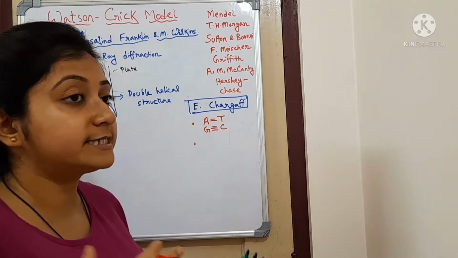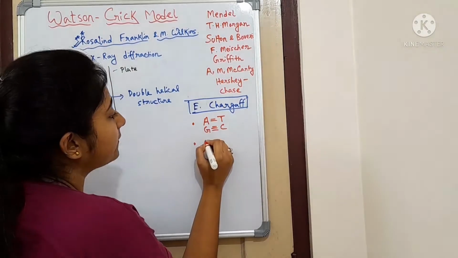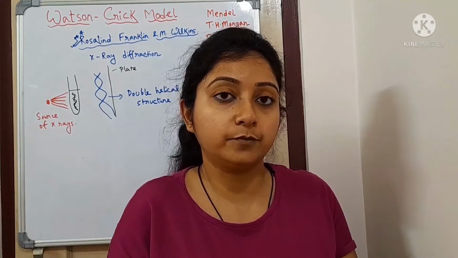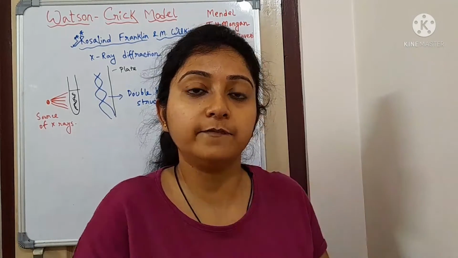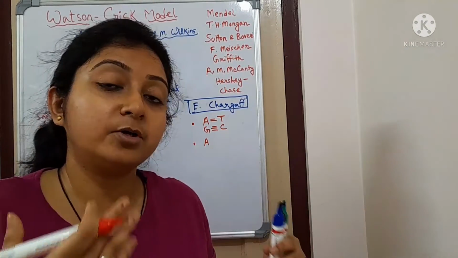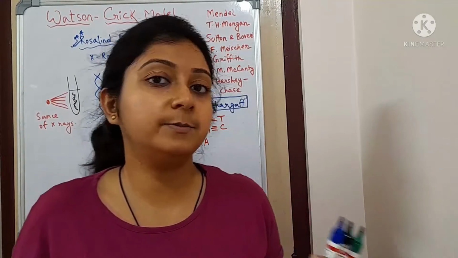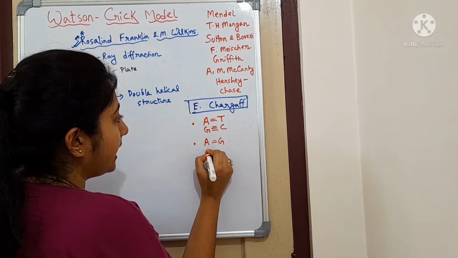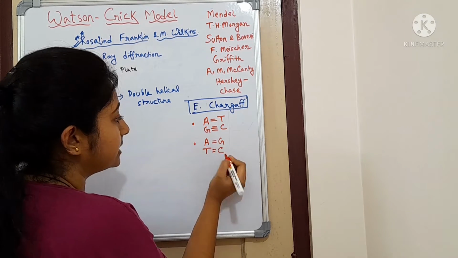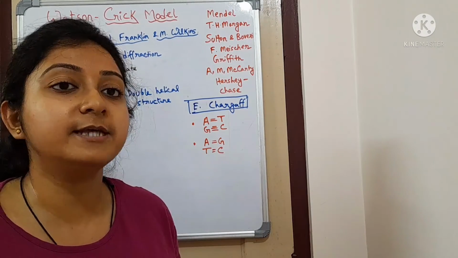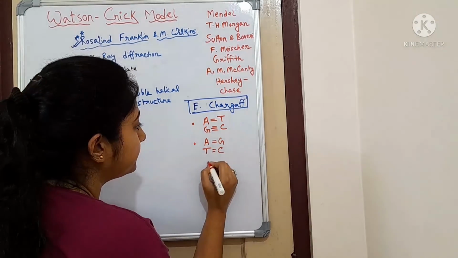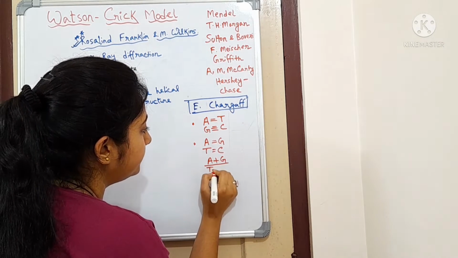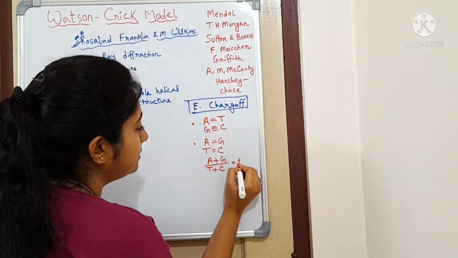Then Chargaff gave the second rule. If adenine is forming a bond with thymine and guanine is forming a bond with cytosine, it is obvious that the number of adenine and the number of thymine, that is the number of purines and the number of pyrimidines, will be similar. So he said that adenine and guanine as well as thymine and cytosine, the numbers of them will be similar. And also, adenine plus guanine divided by thymine plus cytosine,